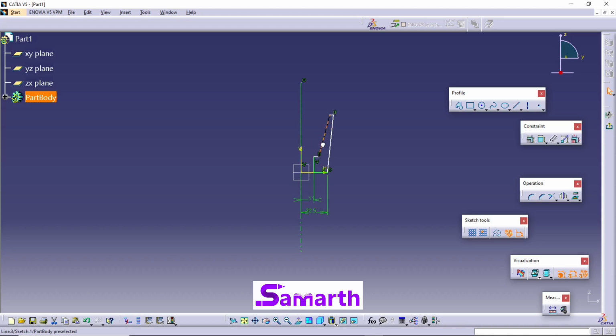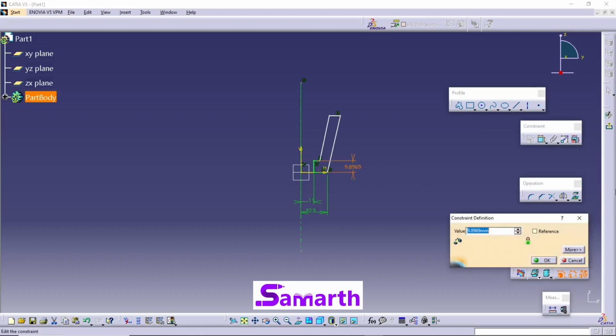The next constraint: click on constraint, select this line, and instead of a point, select this other line, press Ctrl, click on constraint, double click on this, and the value is 12. Press enter.